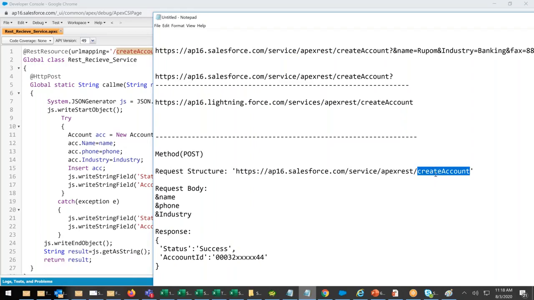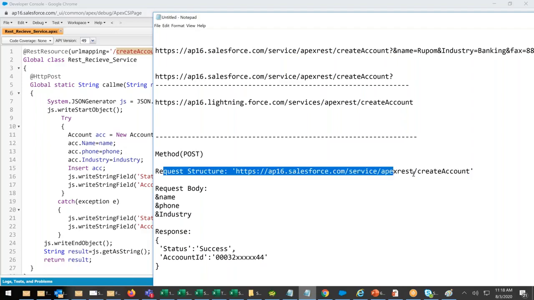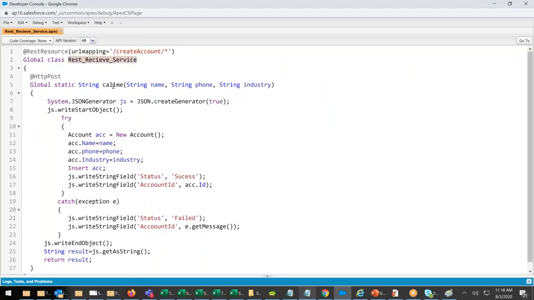It's a virtual, fake name that I'm giving to the service, so that external people know my service by that name. Internally, call me is the method where all of this is done.